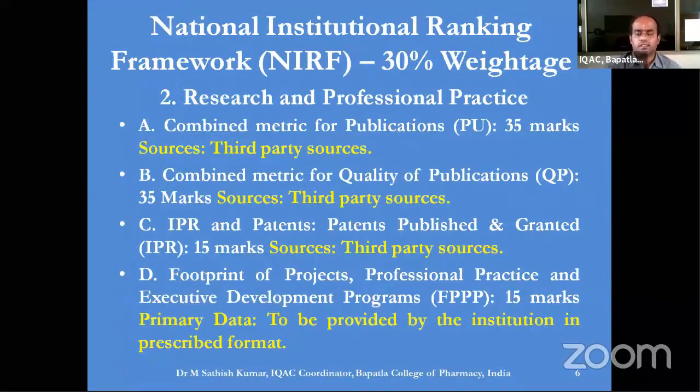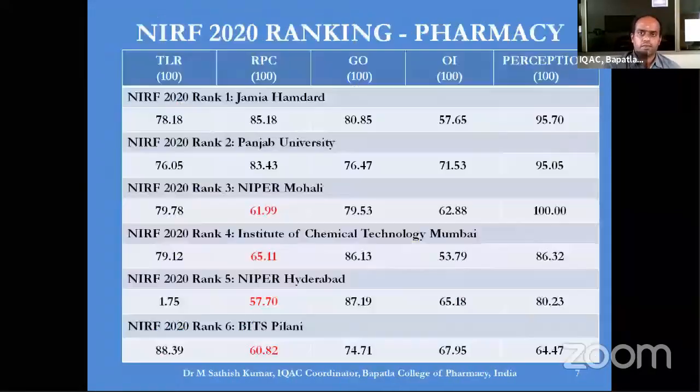I'll explain this later, but at least understand that number, quality, patents, and some professional development programs give 30% weightage for a college or a university's NIRF rank in the pharmacy discipline. Just keep an idea on this.